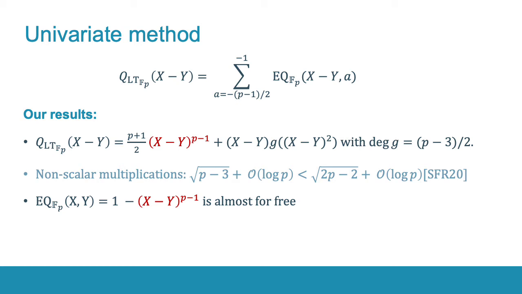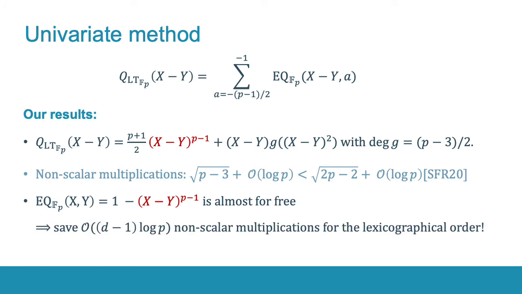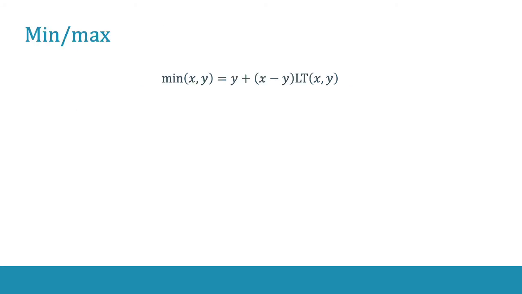An interesting detail is that the leading term of the interpolation polynomial can be reused to compute the equality function almost for free. And as a result, we can save a significant number of non-scalar multiplications while evaluating the lexicographical order. We can apply our observations to the minimum-maximum functions that can be easily obtained from the less than function.